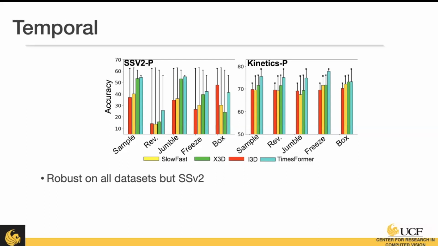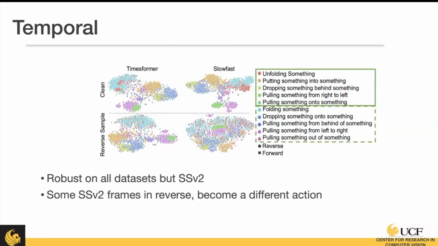The drop is small. Just to get a better idea of why this might be happening, we realize that some of the classes actually can be reversed and mean another class. So for example, unfolding something and folding something in the reverse might be the other. So this is a problem as well.